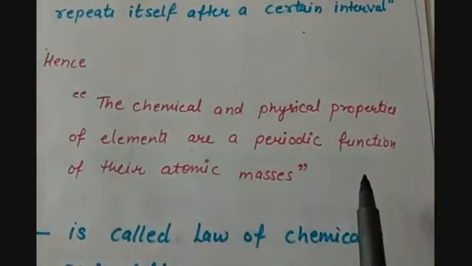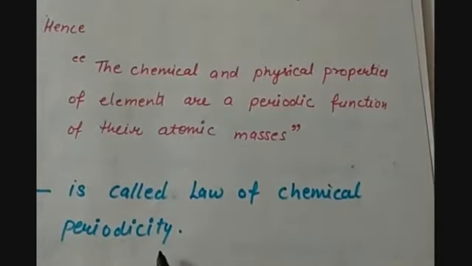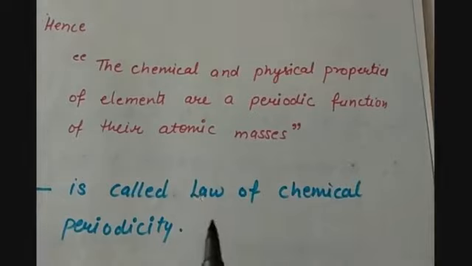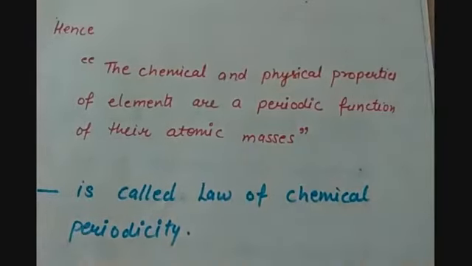This conclusion was called the law of chemical periodicity, and this is Mendeleev's law of periodicity, or you can say Mendeleev's periodic law.